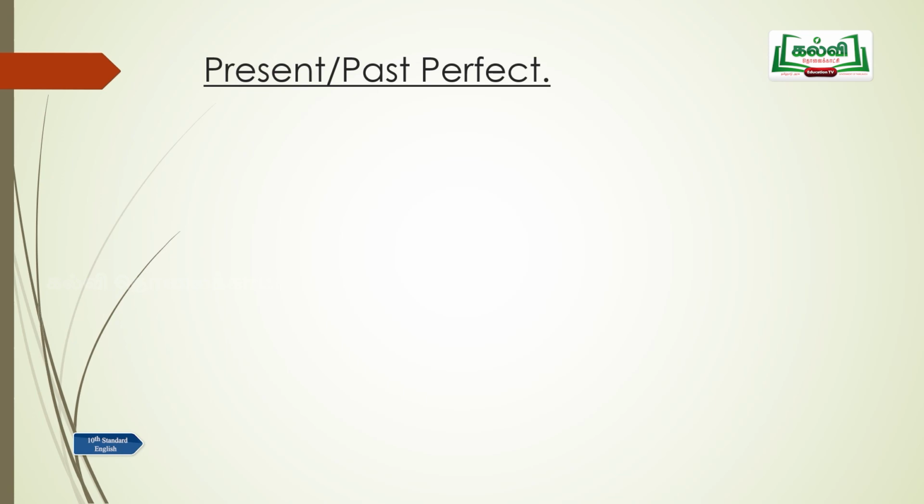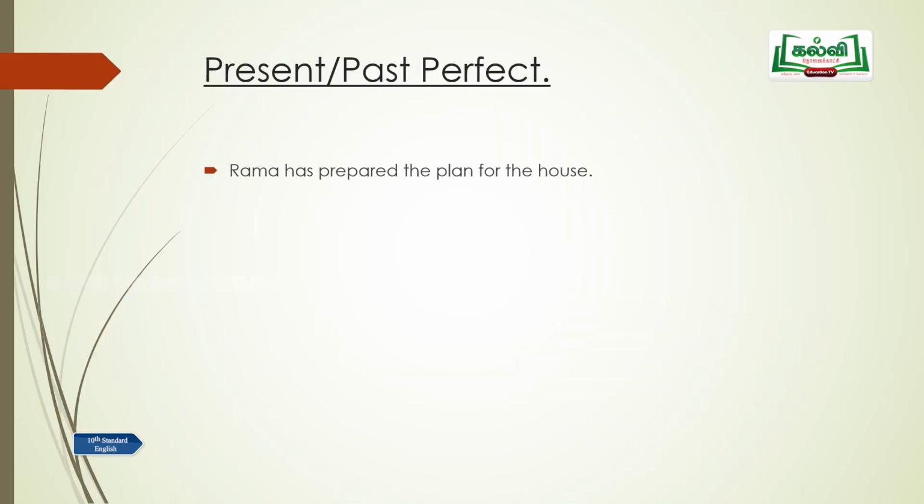Present perfect tense. So, let's look at some examples under the present perfect tense. Rama has prepared the plan for the house. So the highlight here is has prepared. The plan for the house has been prepared by Rama. So has prepared in the active voice and has been prepared in the passive voice.